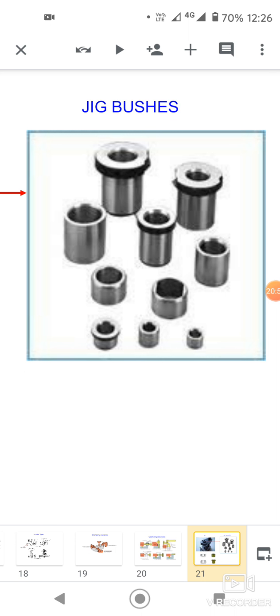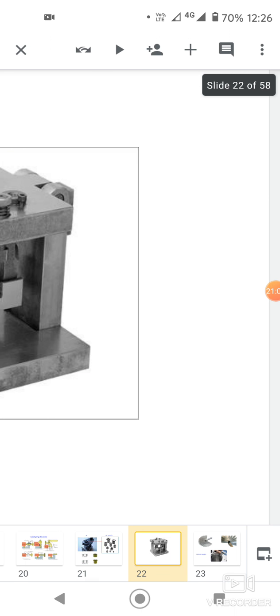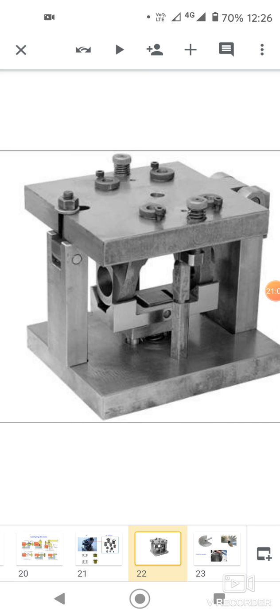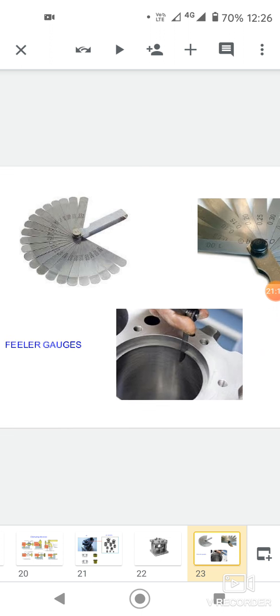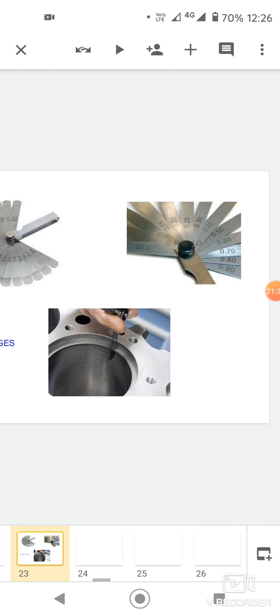This is the jig bushes to made a jigs and fixtures. Two different parts can be made, and this is the holding device, and due to there is no cutting action only. This is the feeler gauges. Feeler gauges are used to measure a thickness of gap on the holding the jobs.